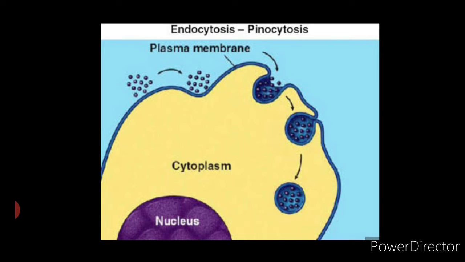Once the pit contains a larger number of such ligand-receptor complexes, it invaginates and forms the endosome or receptosome. The receptosome loses its clathrin and the ligand is internalized. The receptor is recycled to the plasma membrane. Now let us understand phagocytosis in detail.